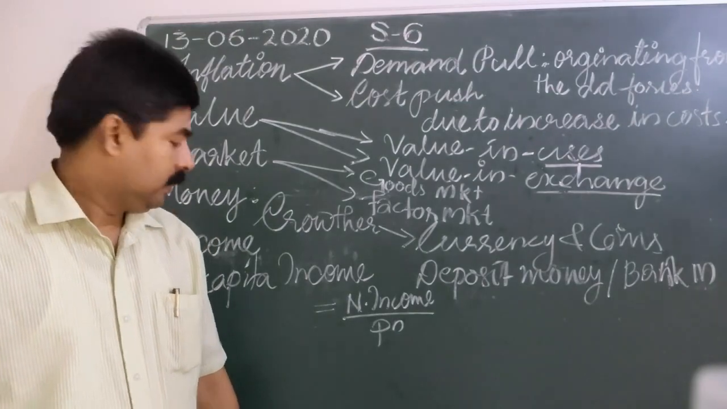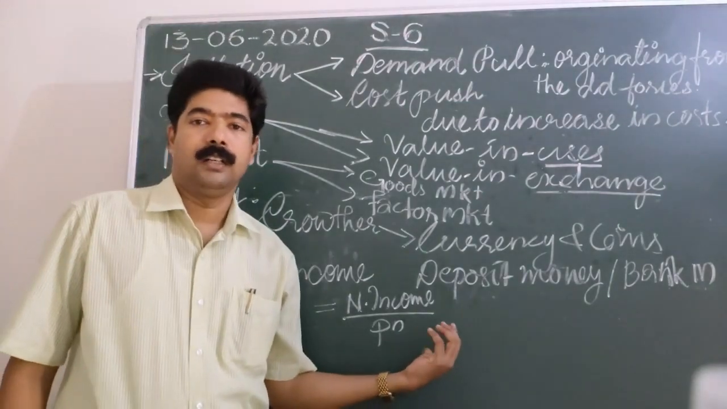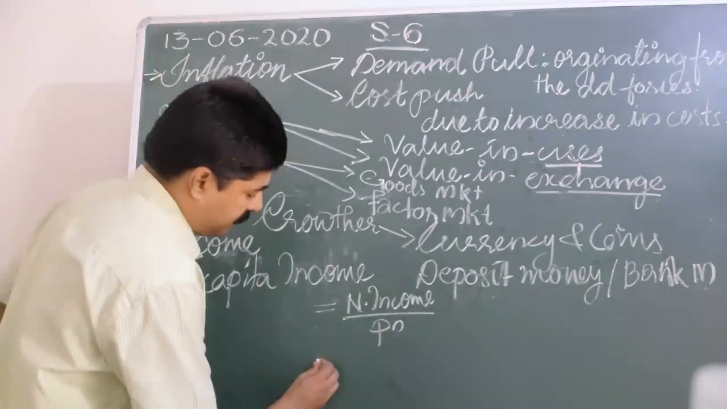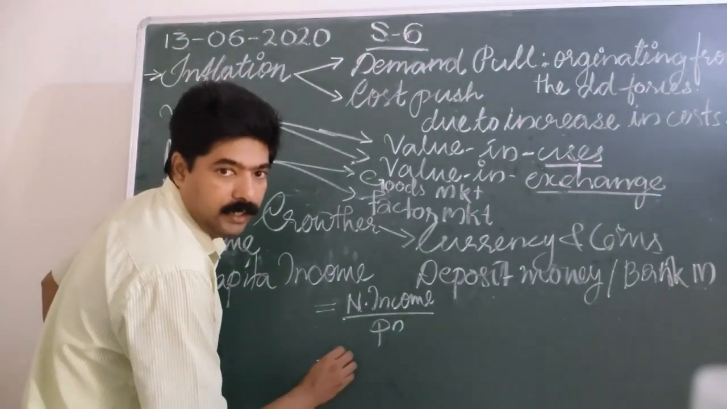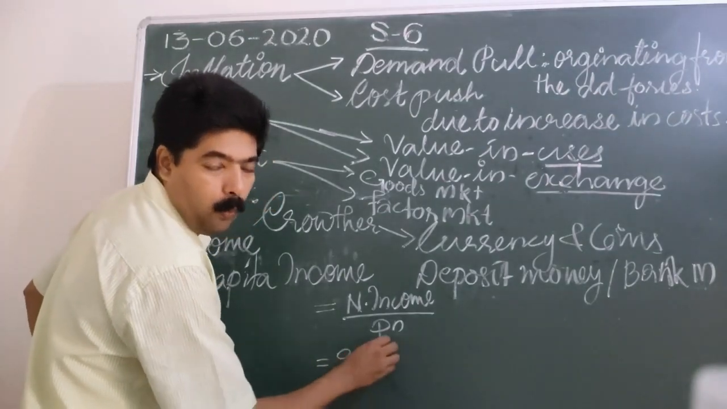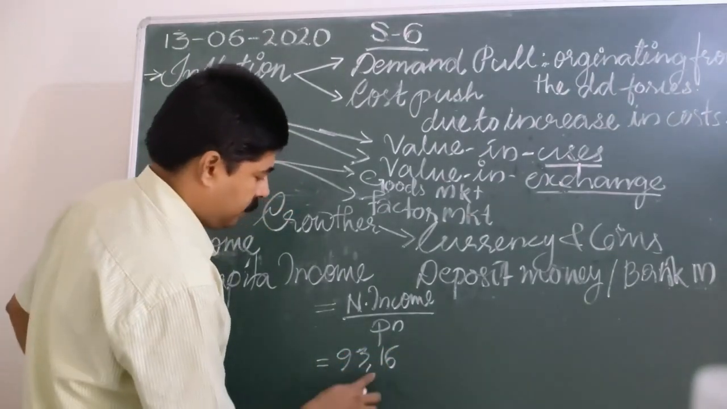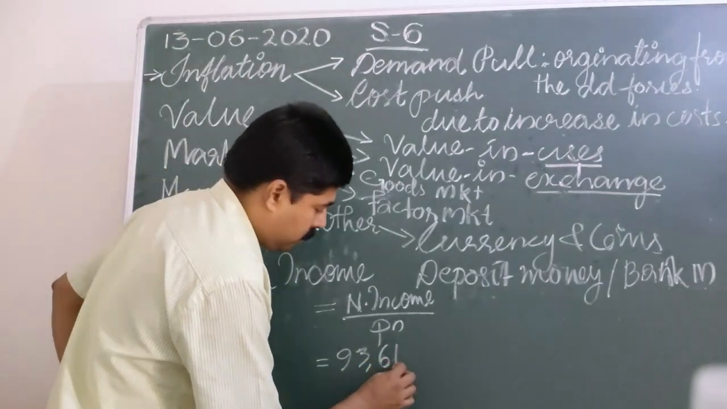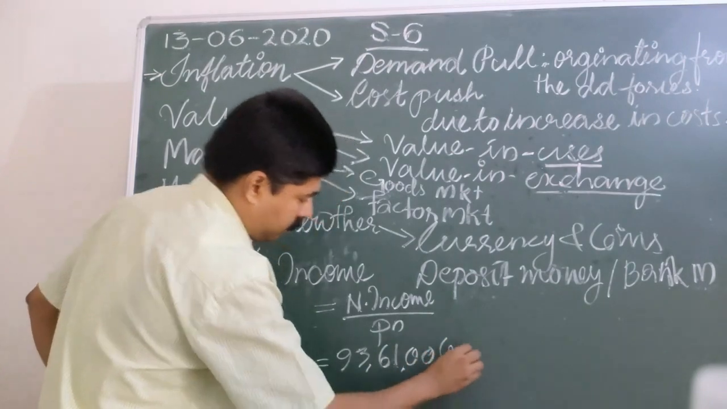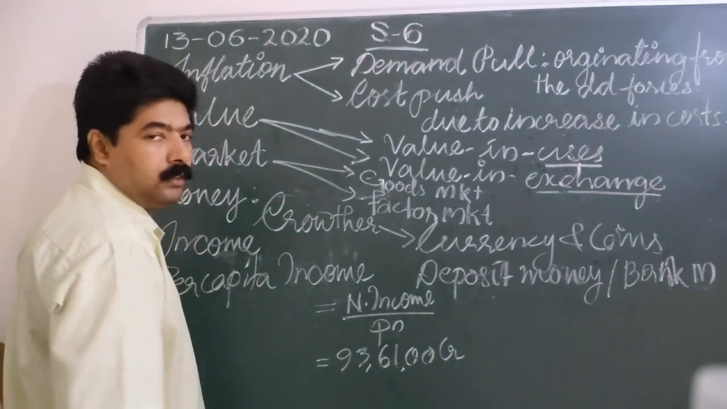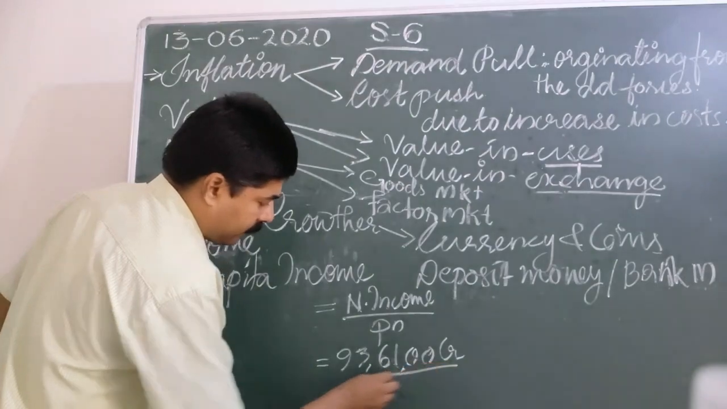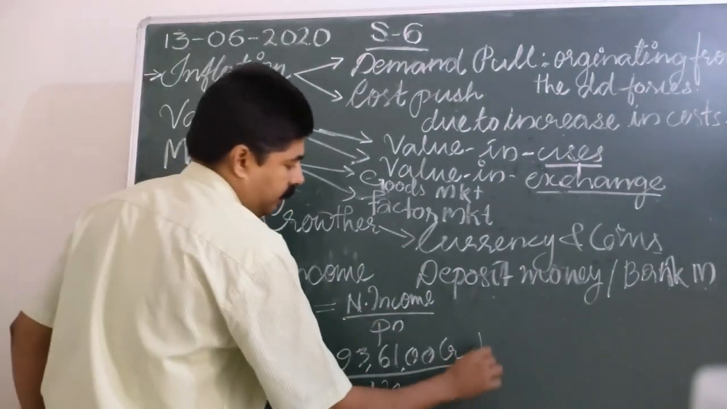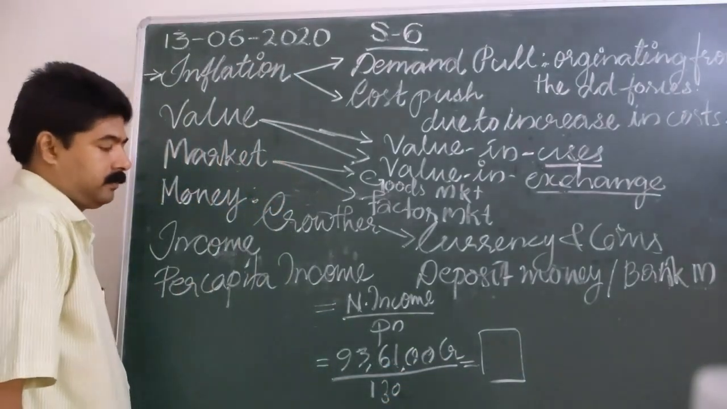For example, we have a population of around 130 crore people, and suppose our national income is 936,100 crore. Divided by the population, 130 crore, we obtain the per capita income. Clear? This is national income. Such a way we can obtain it.